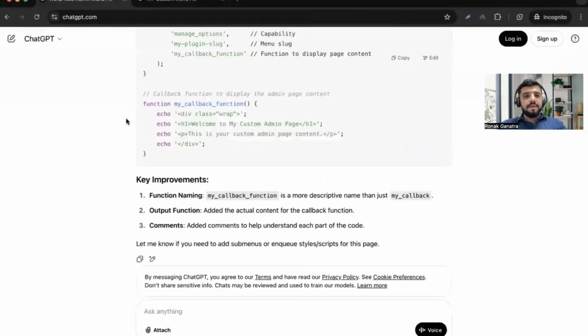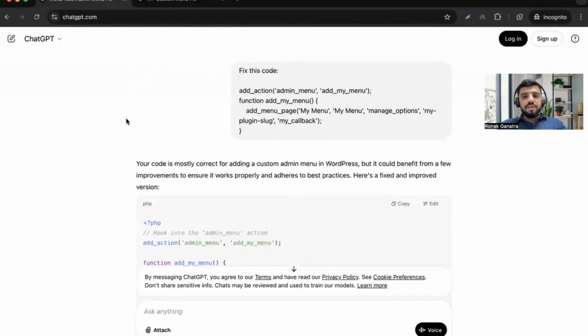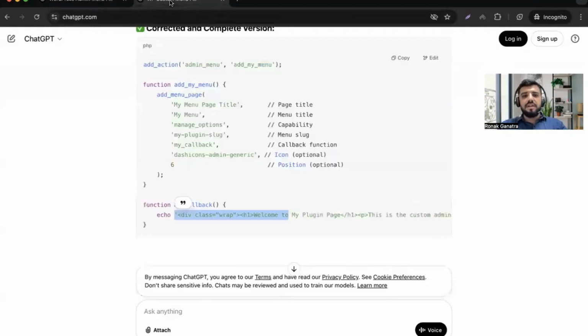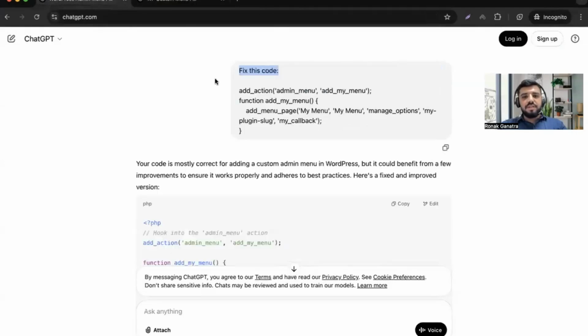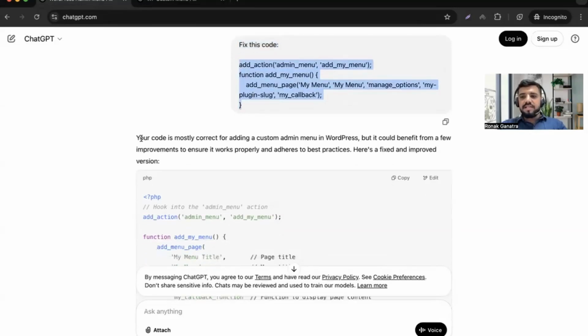Okay, so here is the first bad prompt which I gave. Instead of calling it a bad prompt, we can say this is not as perfect a prompt, and the other is where I added a better prompt. Here I have just written "fix this code" with my code snippet. The AI answered that your code is mostly correct for adding a custom menu, but could benefit from improvement.